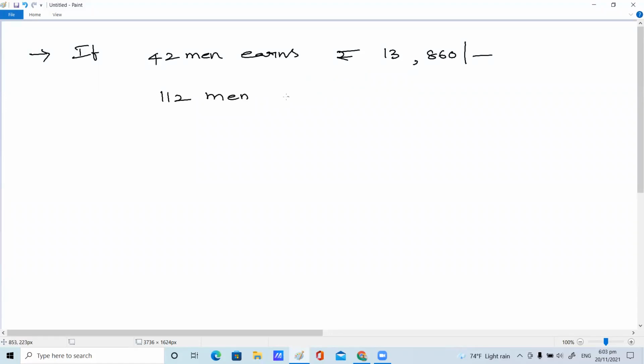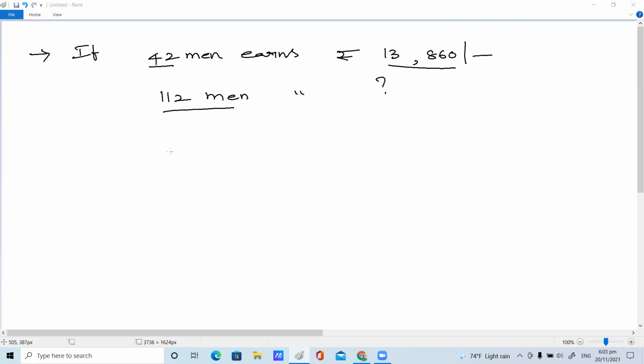How much money is earned by 112 men? Is it a direct proportion or indirect proportion? Direct proportion. Very good. Because 42 earning this much, if you go with 112 men, it's going to be direct proportion. This is a very simple question, children. How are you supposed to do it? As usual, 13860 by 42 into 112.